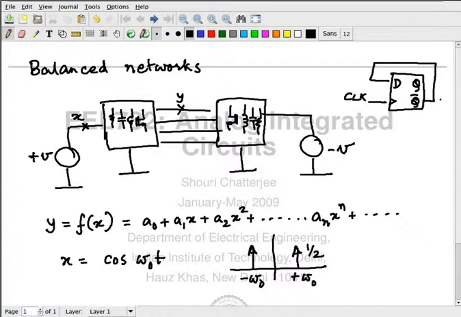Then strange things happen. This has a memory element. How do you make a memory element? Cross-coupled MOSFETs, cross-coupled inverters, which have positive feedback. So if you have positive feedback, the system is going to become time varying.